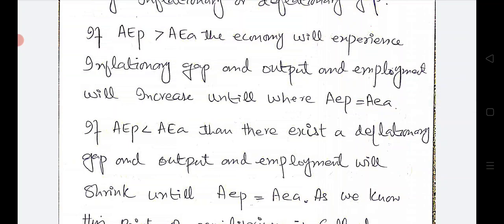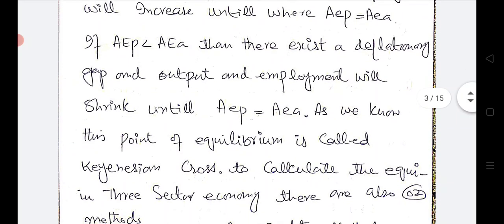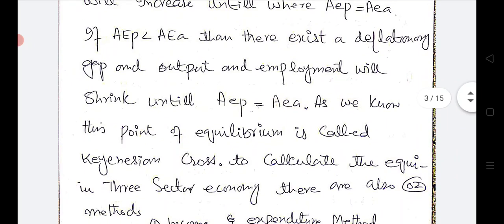What will happen? The output and employment will increase because the demand will be higher than the supply, until the aggregate planned expenditure equalizes the aggregate actual expenditure. Again, if aggregate planned expenditure is less than aggregate actual expenditure, then there exists a deflationary gap, and